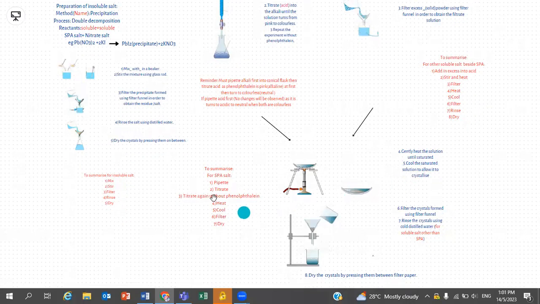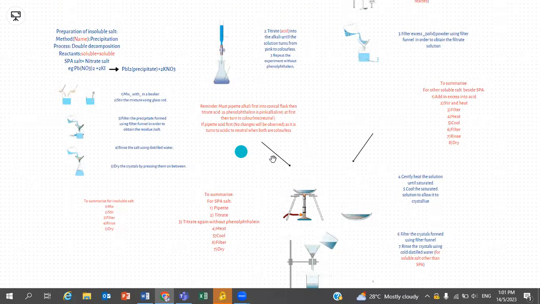To summarize, to prepare soluble SPA salt: first we pipette, second we titrate. Number 3, we titrate again without phenolphthalein. Number 4, we heat it. Number 5, we cool it. Number 6, we filter. Number 7, we dry it.